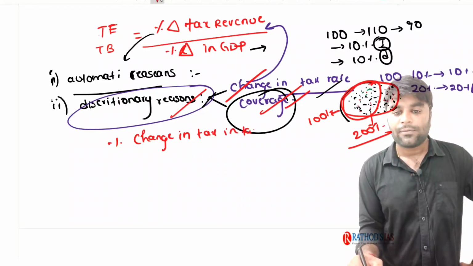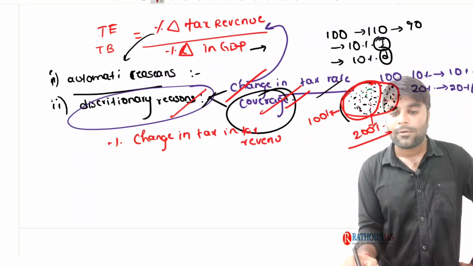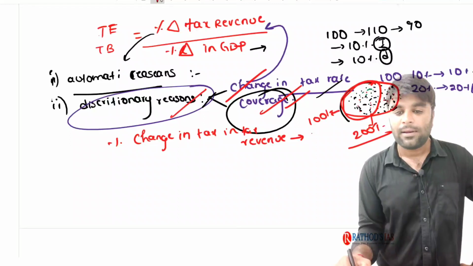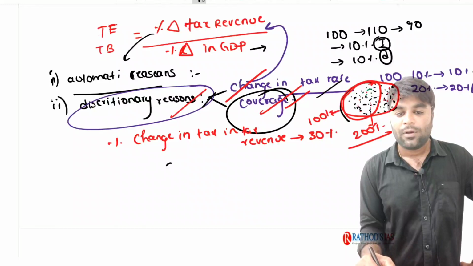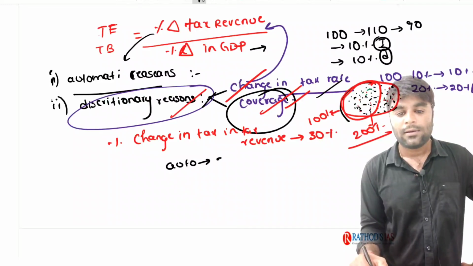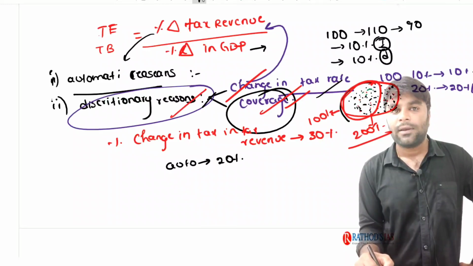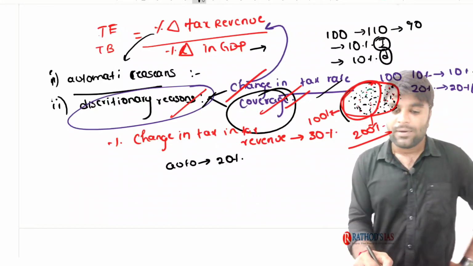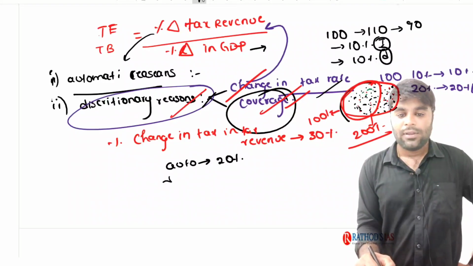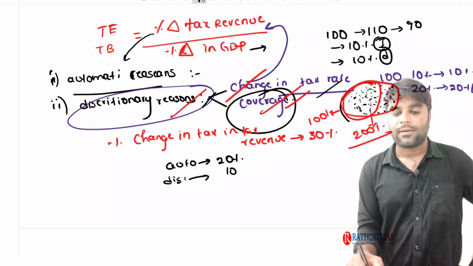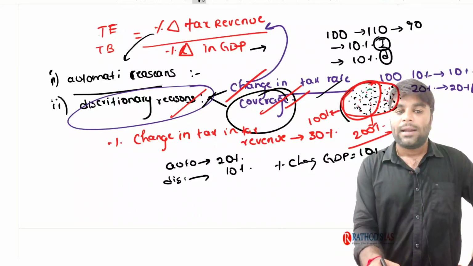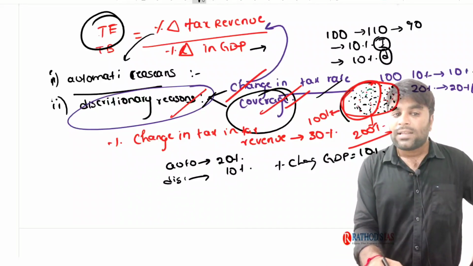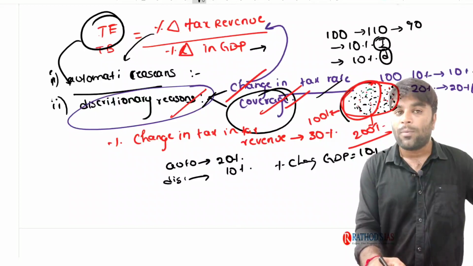Change in tax revenue in the economy is, say for example, 30%. Now with this, automatically is, say for example, 20%, and through the discretionary is 10%, and percentage change in GDP might be 10%. Remember, tax elasticity is going to consider the change in tax revenue only due to automatic reasons.